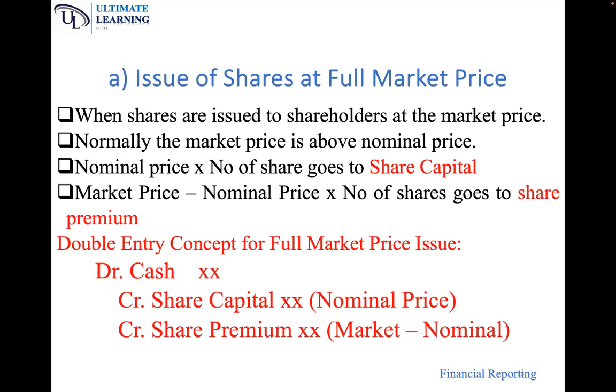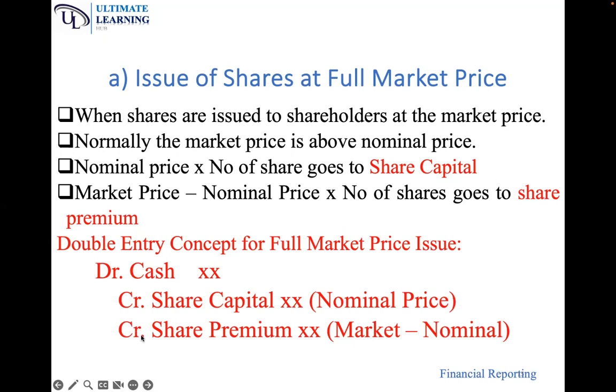Now, when you issue shares at full market price, you will receive some cash. So if you issued 1,000 shares at a price of 150, you will receive total cash of 150 per share. Because cash is an asset and cash has increased, you debit the cash. When you issue shares, you receive cash as a business, but you are giving out equity. So when equity increases, you credit.